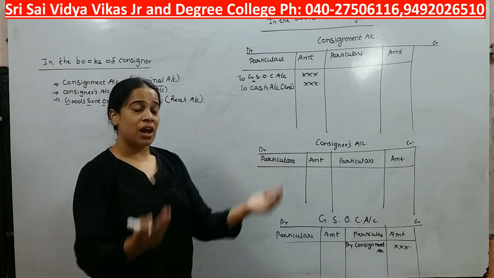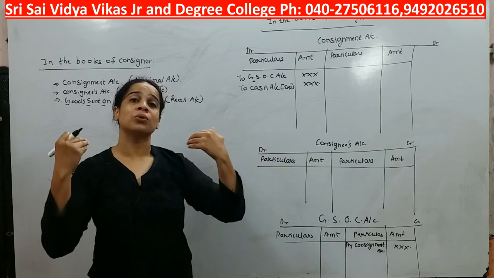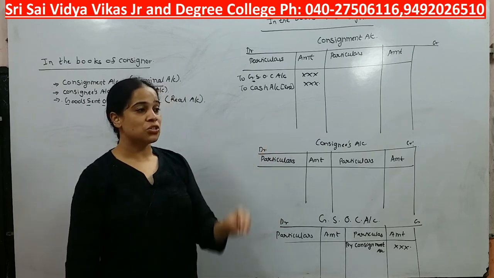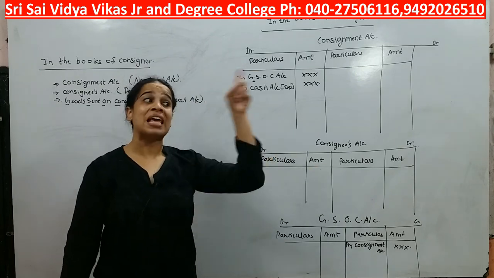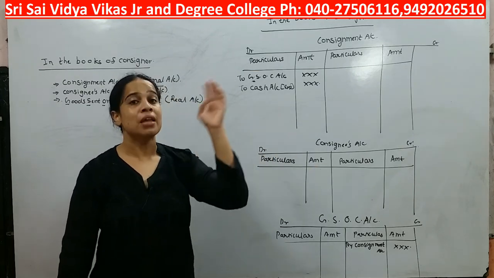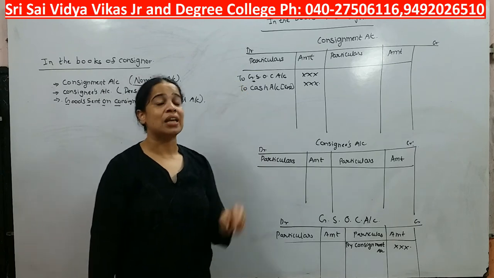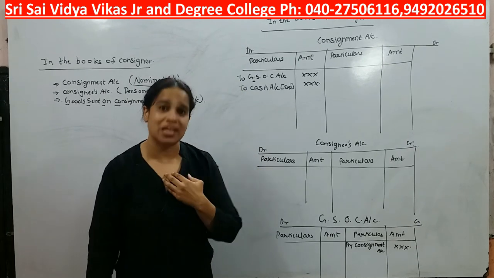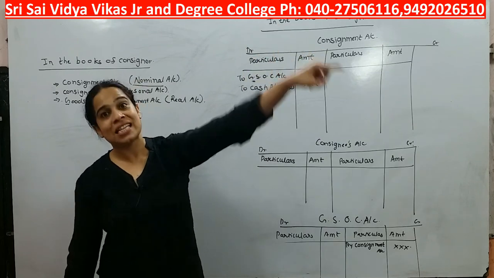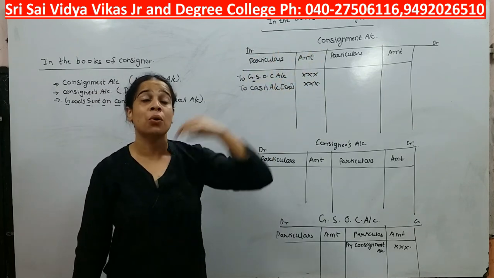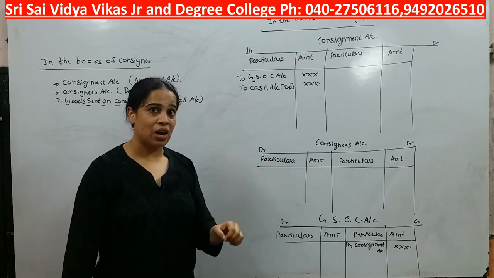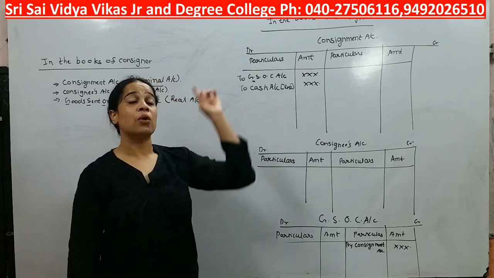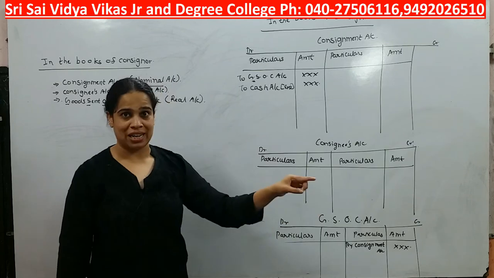So as soon as consignee receives the goods, he is going to spend some amount on it from his pocket. But ultimately goods belong to us. Right now he is paying, but later on we need to pay back the amount which he has spent. But right now who is spending? Right now our consignee is spending, right?